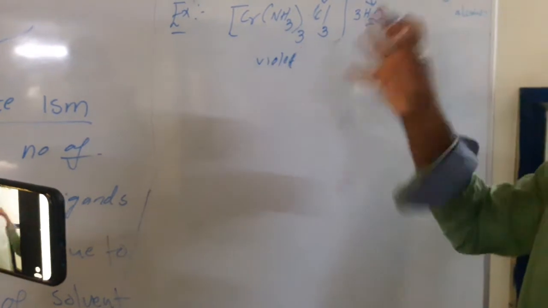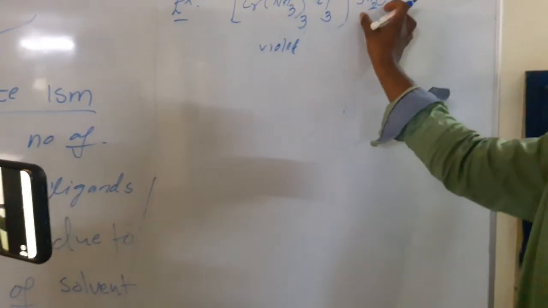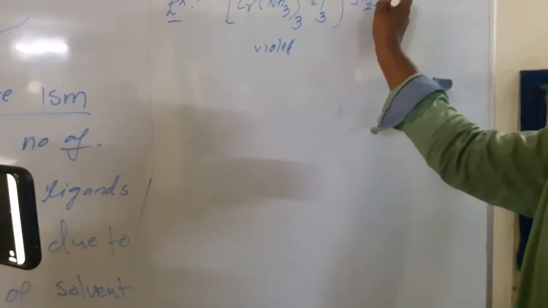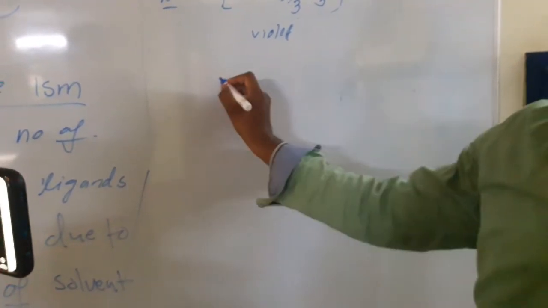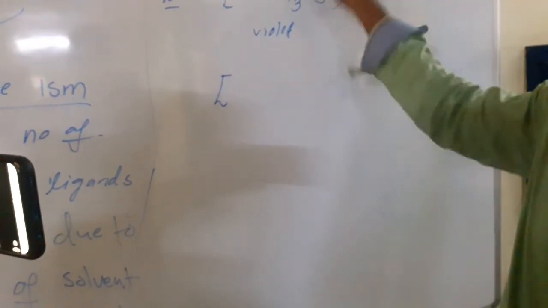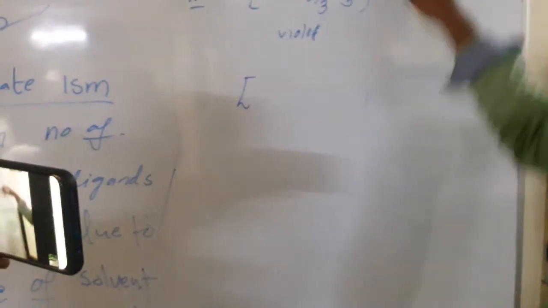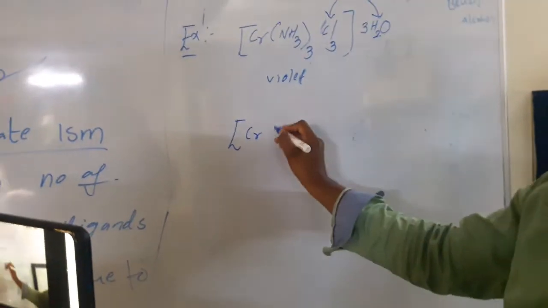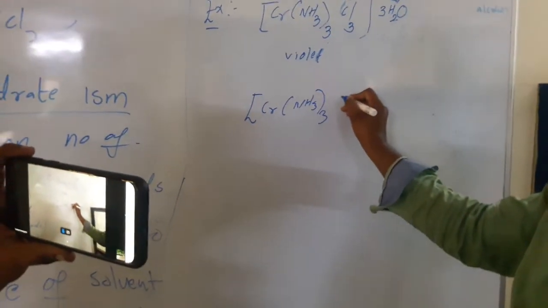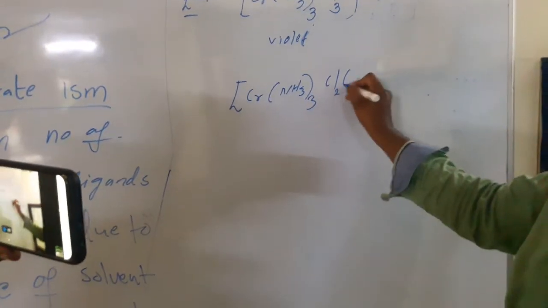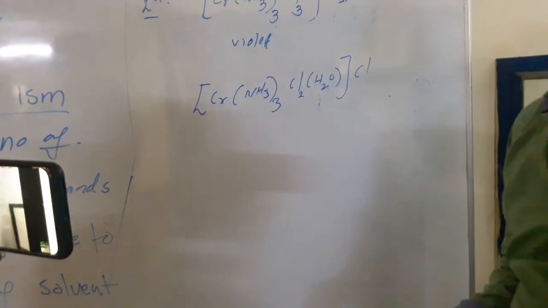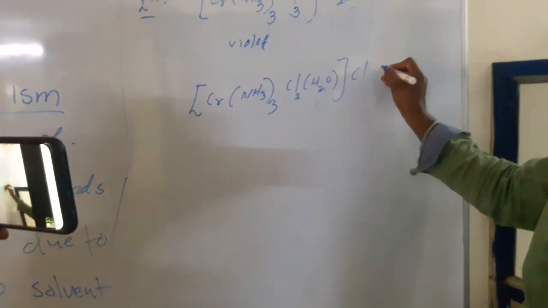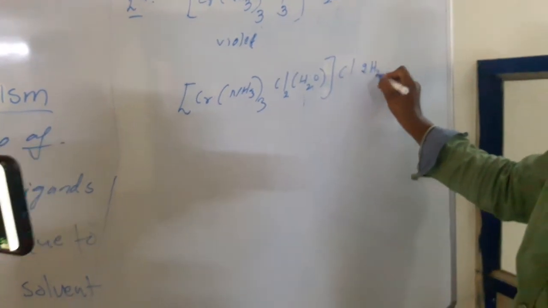In this complex, the water is the solvent. The solvent exchanges one of the chlorines step by step. So if one water enters inside the complex and one chlorine goes outside the complex, here chromium, NH3, and Cl2 and water, and one of the chlorines becomes outside, and here there are two waters again.